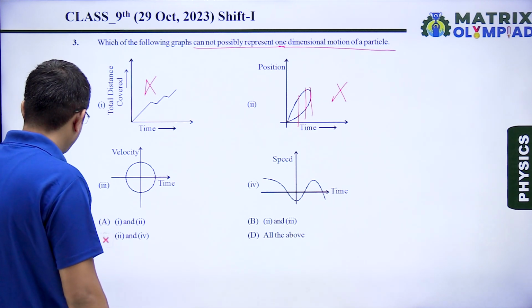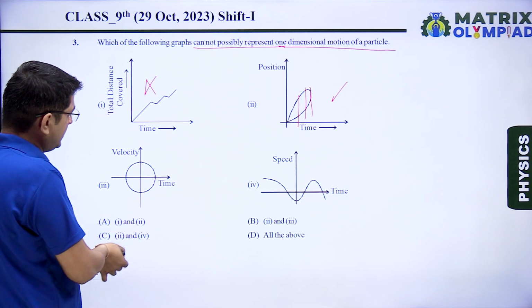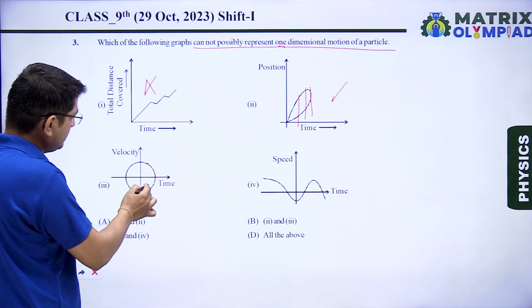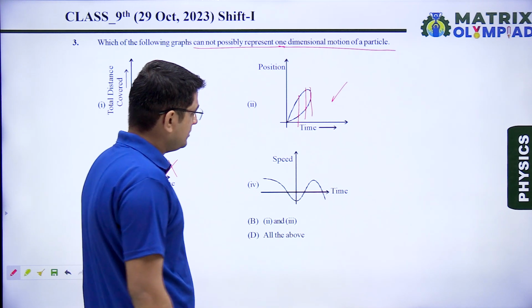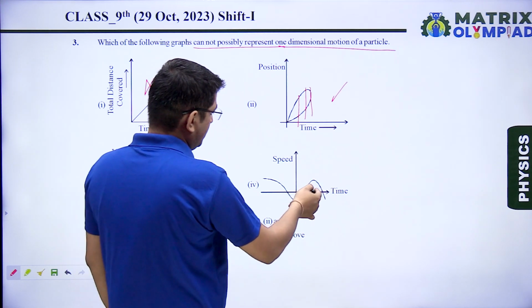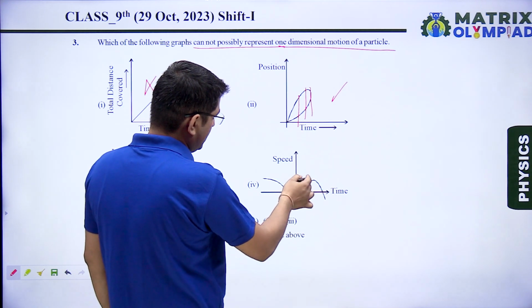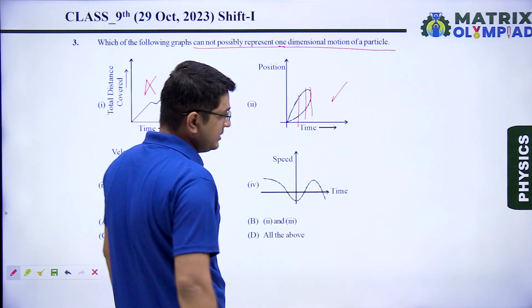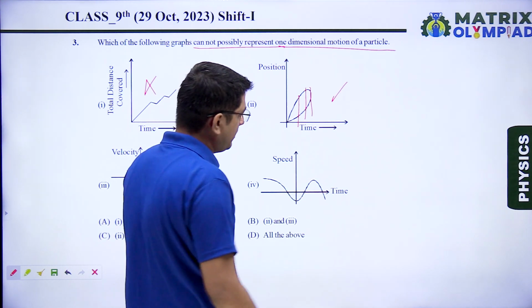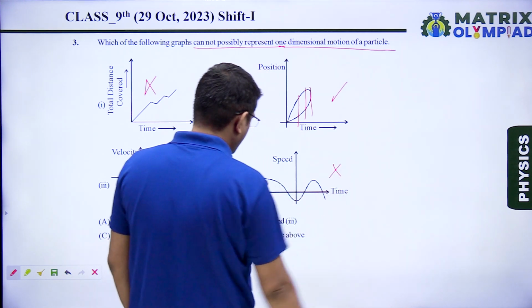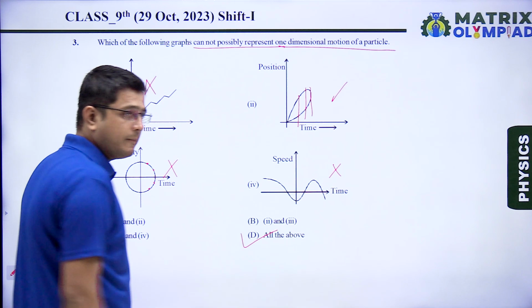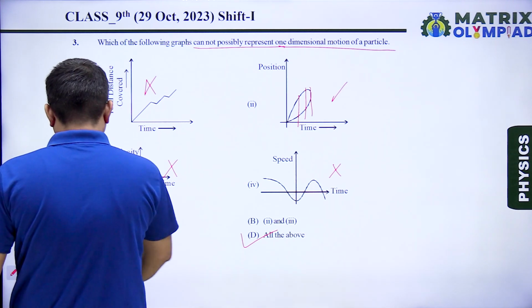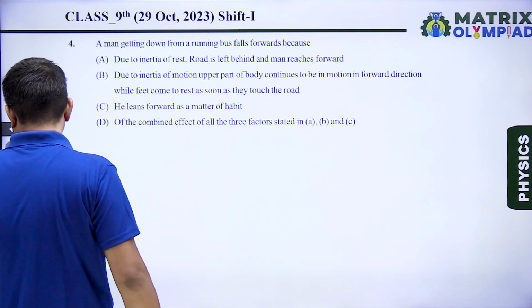In third case, we can see at a single time there are two values of velocity, which is also not possible. Here we can see with time the value of speed is positive and negative also. So speed cannot be negative for a moving body. This is also a wrong graph. So our correct answer will be all the above. Okay. Next question.